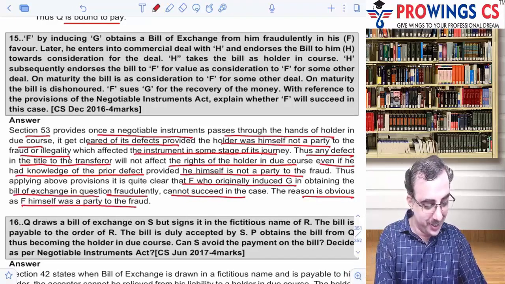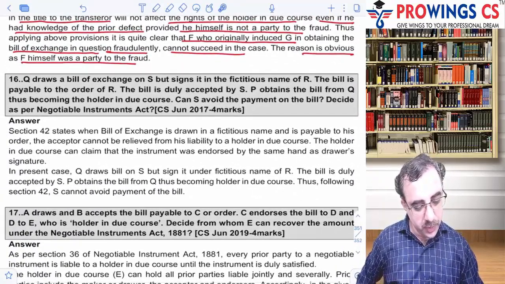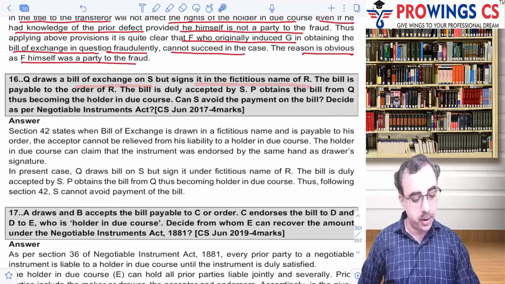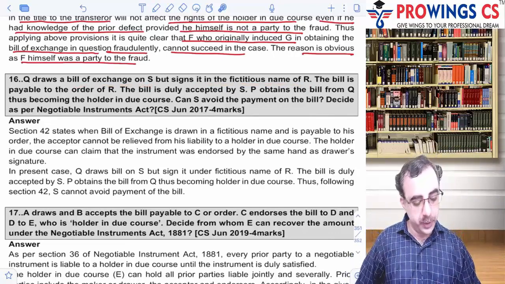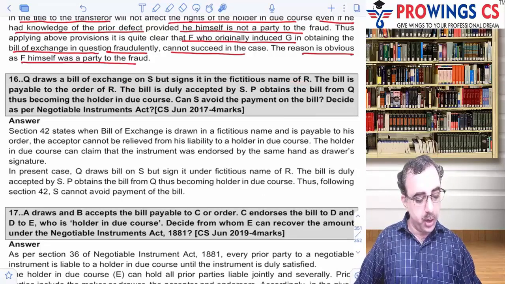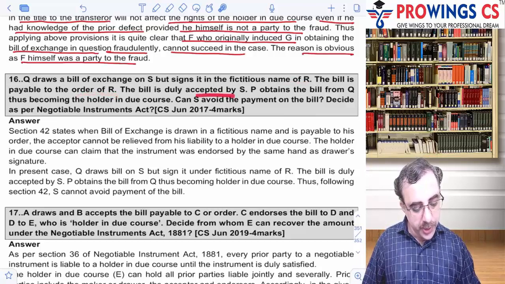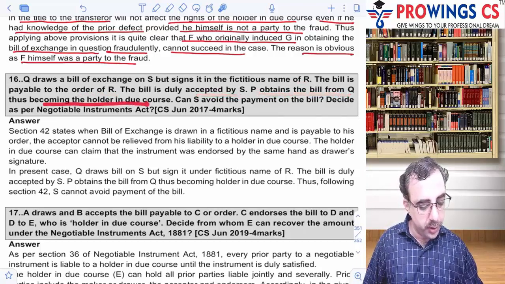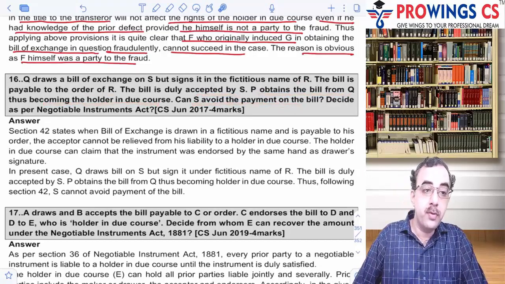ठीक है, clear? And 16th one, Q draws the bills of exchange on S but signs in the fictitious name as R. Oh, fictitious instrument coming into picture. So Q draws the bills of exchange but signs in the fictitious name of R and the bill is payable to the order of R. कि R के कहने पे. Okay. The bill is duly accepted by S. P obtains the bill from Q, thus becoming the holder in due course. Can S avoid the payment? Well, can the drawee avoid the payment?